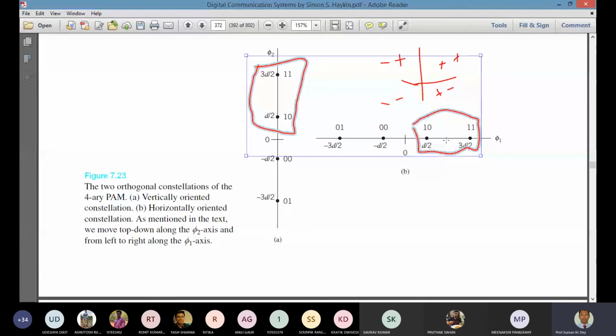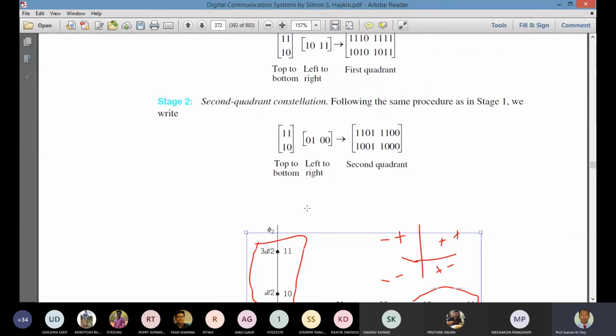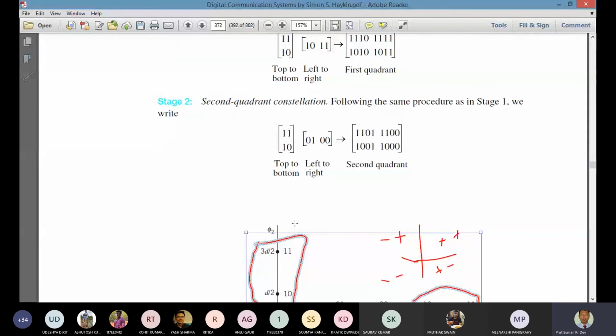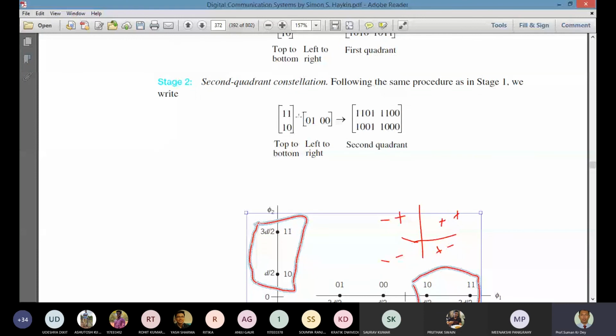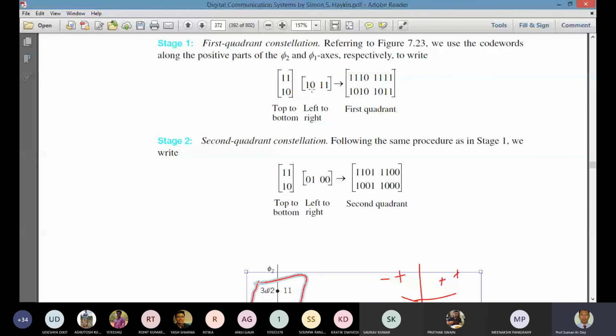And how are we getting them? We are placing like this way. First, 1 1, 1 0, so we put 1 1, 1 0 over there, and in this vertical line, 1 0, 1 1. If we multiply this, then we'll get the first quadrant. In the first quadrant there will be four elements.